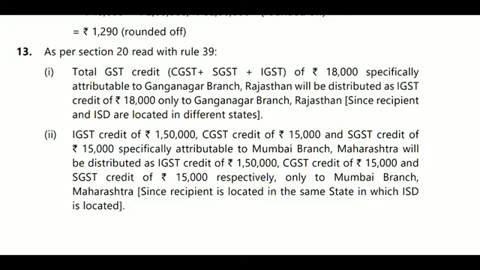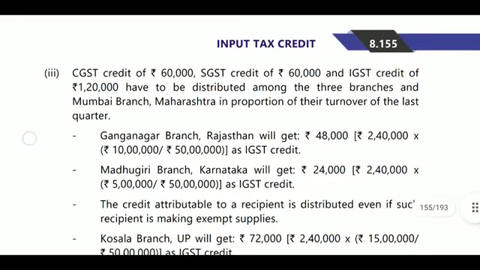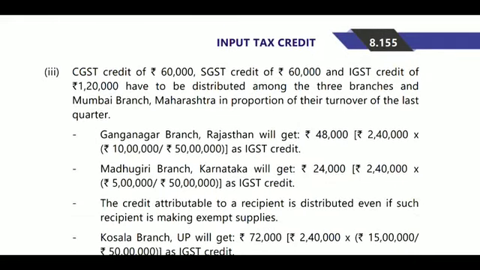And next, the Mumbai branch is also provided. Specifically attributable to the Mumbai branch, Maharashtra, will be distributed IGST credit of 1,50,000, CGST 15,000, SGST 15,000 respectively, only to the Mumbai branch. And they are provided some amounts like 60,000 and 1,20,000, which will be the common credit. This amount will be distributed among the branches.